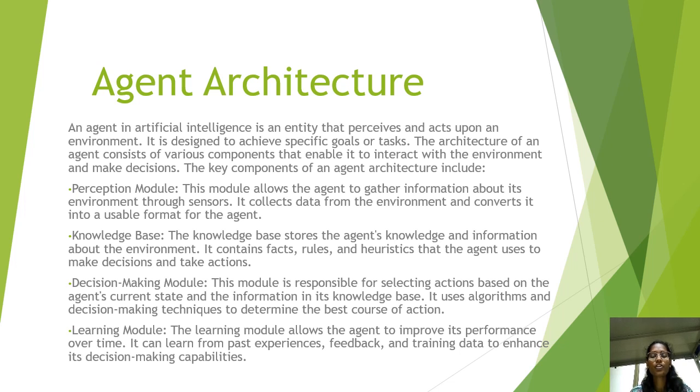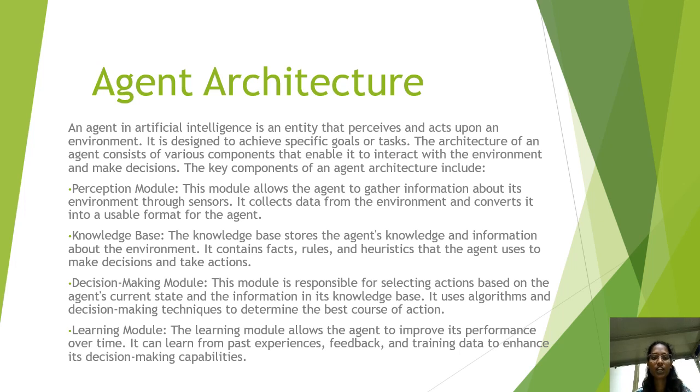The key components of an agent architecture include the four: perception module, knowledge base module, decision making module, and learning module. The perception module allows the agent to gather information about the environment through the sensors. It collects the data from the environment and converts it into a useful format for the agent. Then the knowledge base stores the agent's knowledge and the information the agent uses to make decisions and take actions.